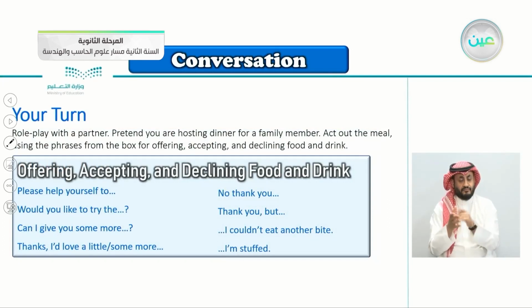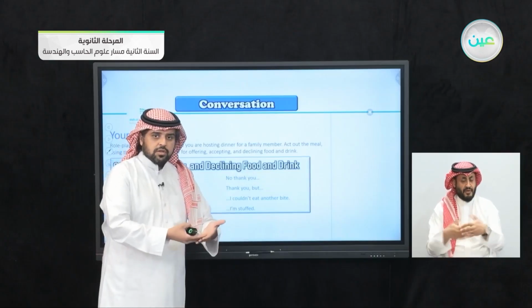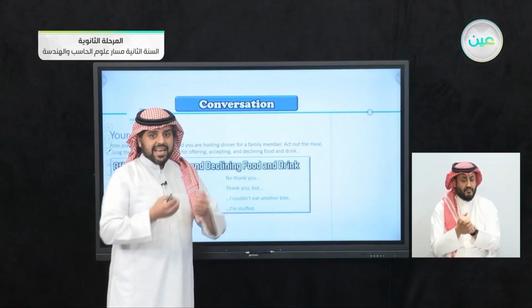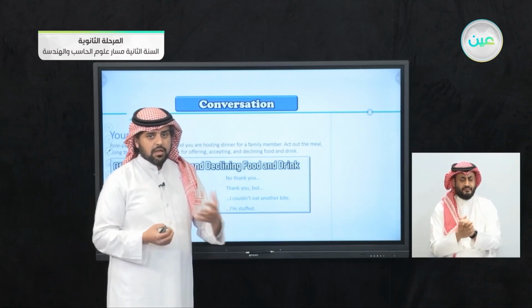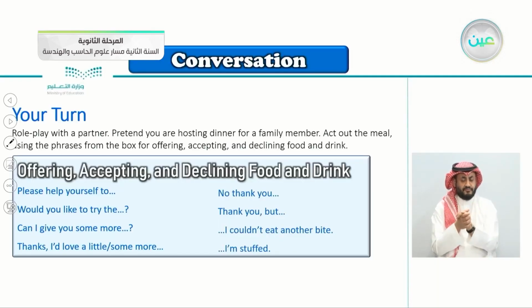Your turn here: role play with a partner. Pretend you are hosting dinner for a family member. Act out the meal, using the phrases from the box for offering, accepting, and declining food and drink. When you want to offer food or drink, or decline it, and of course to accept it, this chart will help you. Again, here are offering, accepting, and declining food and drink.